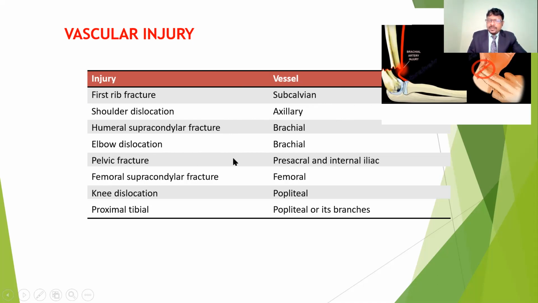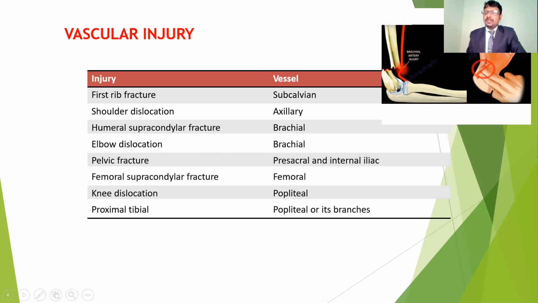And also in pelvic fracture, the presacral and internal iliac arteries are going to get damaged. In femoral supracondylar fracture, the femoral nerve is going to be damaged. In knee dislocation, the popliteal artery is going to get damaged. And also in proximal tibial fracture, the popliteal artery and its branches may get damaged.